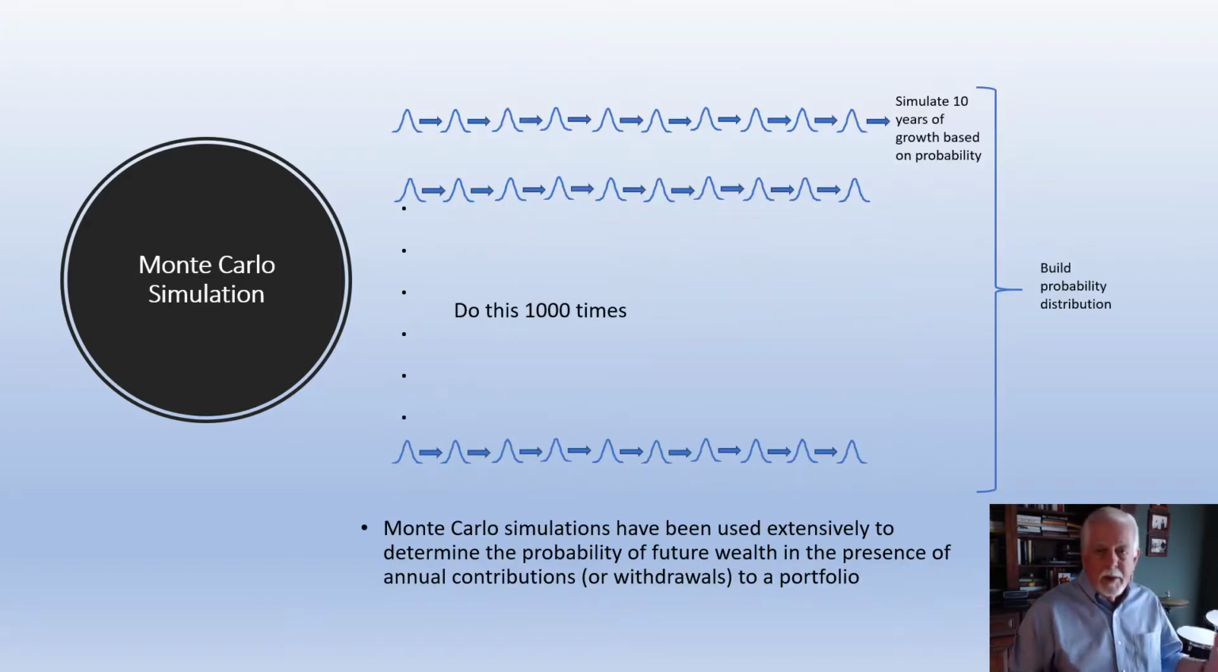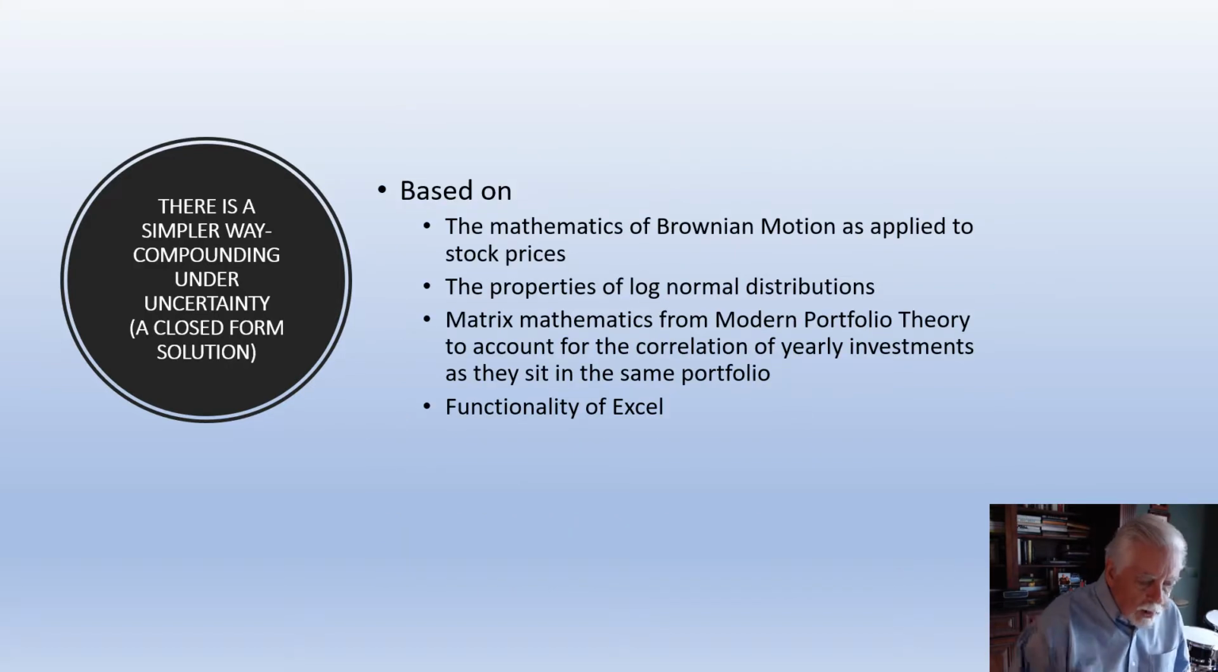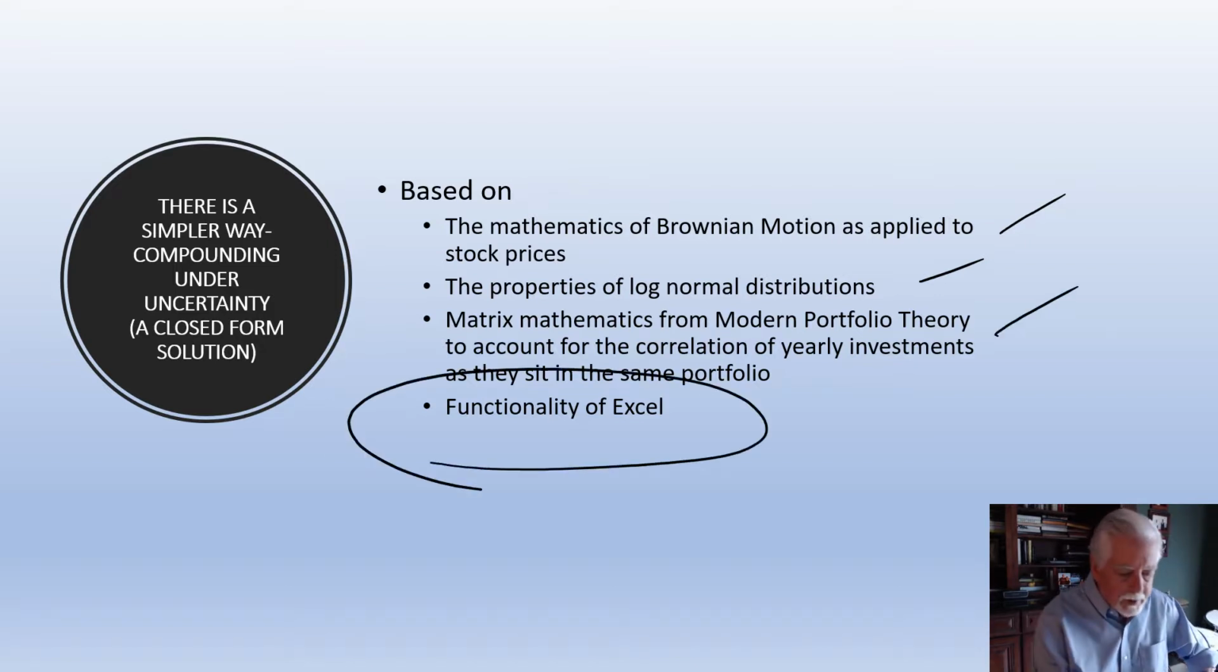Now, what is this model based on? It's not based on Monte Carlo. Okay, it's a closed form solution. What it's based on is the mathematics of Brownian motion applied to stock prices, the properties of log normal distributions, a lot of matrix mathematics from modern portfolio theory, and the functionality of Excel.